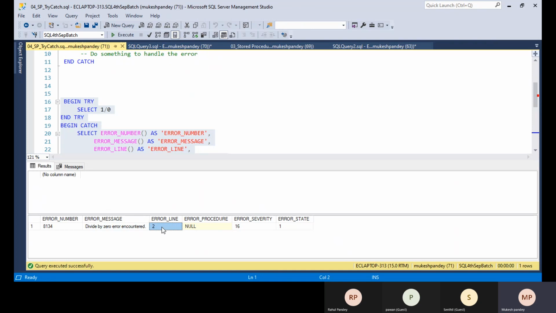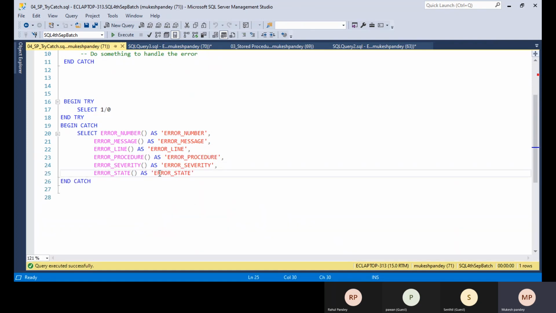Okay, and which line the error occurred on. So this is the second line, the error will be in counter, and there is no procedure there, so it's coming null. And error severity and error state are basically used by the database, so there is no worry about this. Okay, so how can we implement this? How can we implement this logic in real time?